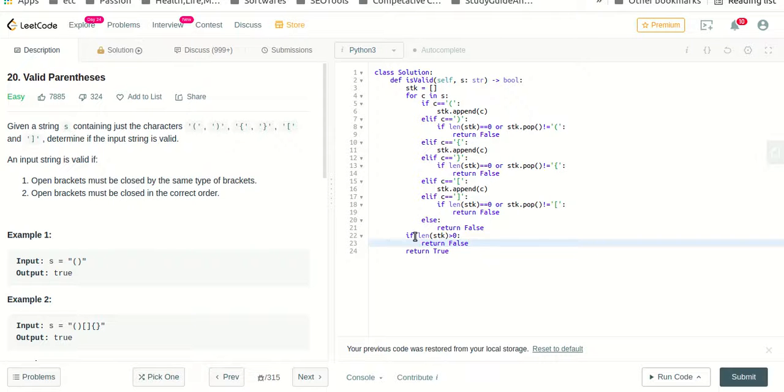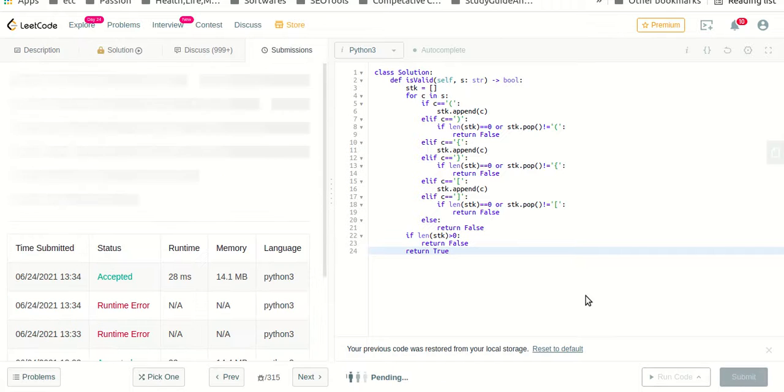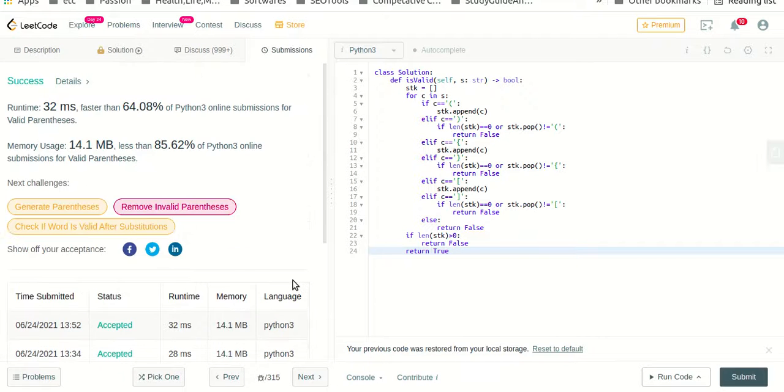And now if the length is completely 0, and these conditions were also not met during the iteration, and length of stack is also 0 after coming out of the loop, then we can definitely say that it is a valid string, so we return true. So let's submit this solution. Yeah, we got the solution. Runtime 32 milliseconds. We got it, successful submission.